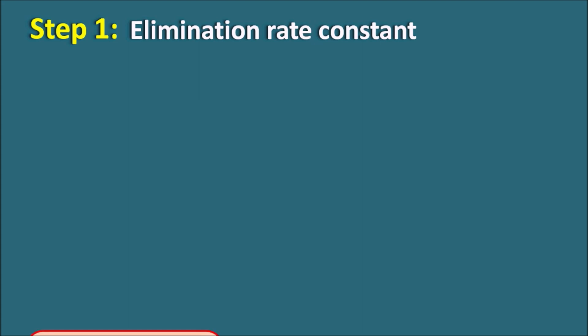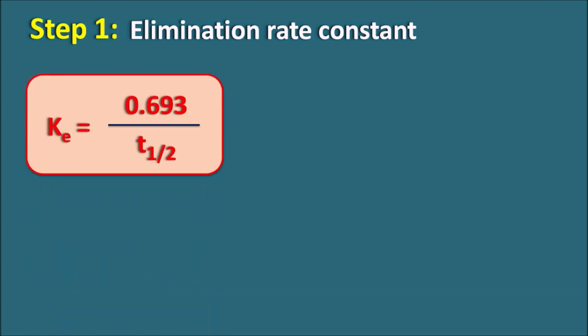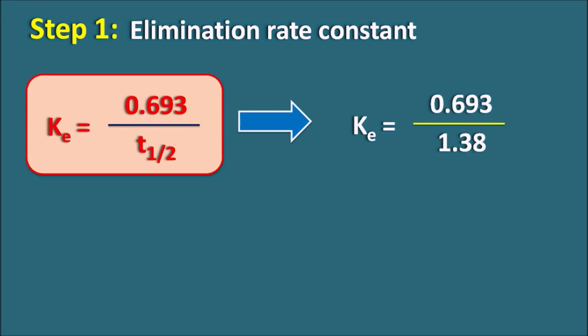The elimination rate constant K is equal to 0.693 by T half, and we are given the T half value as 1.38. So we can substitute in this equation. Then it becomes K is equal to 0.693 by 1.38. So 1.38 is almost double of 0.69, which is nothing but 1 by 2. On solving, it gives 0.50 per hour. So whatever the elimination rate constant is, it is 0.50 per hour. So this is the total elimination rate constant.